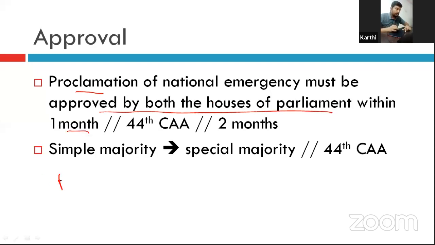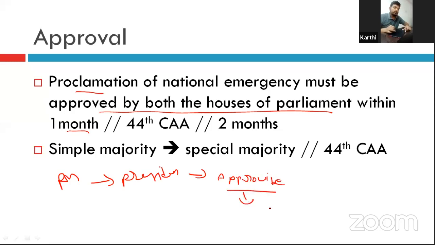That is, once the President approves it, the national emergency becomes active, but for its continuance it should be approved by both houses, Lok Sabha and Rajya Sabha. In the original Constitution the time period was 2 months, but after the 44th Constitutional Amendment Act it was reduced to 1 month.